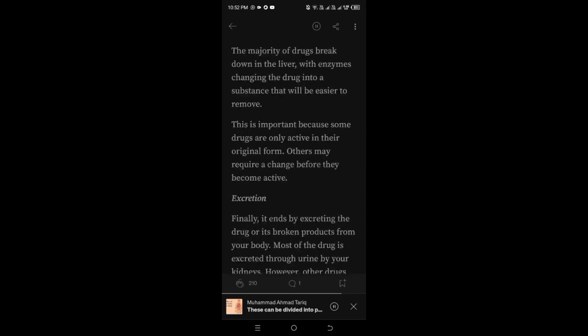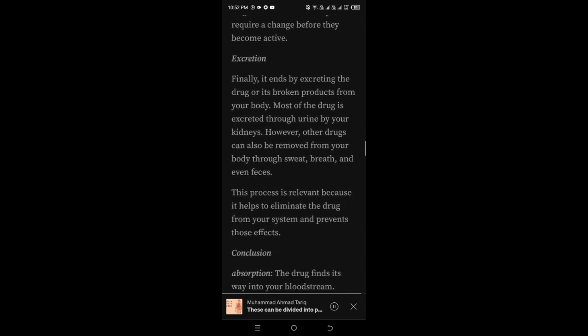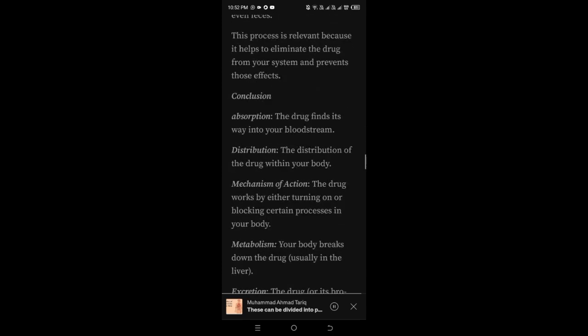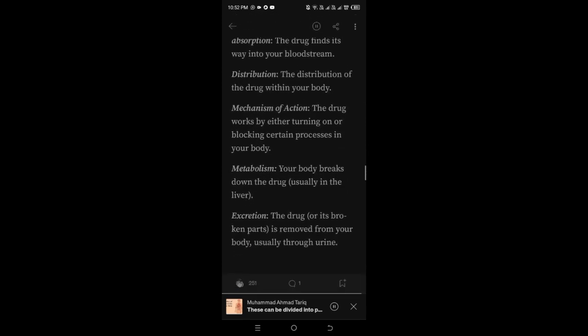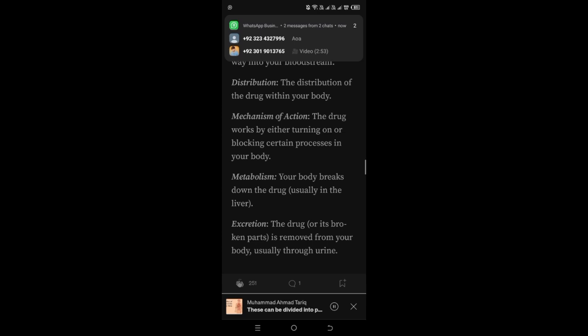Conclusion. Absorption. The drug finds its way into your bloodstream. Distribution. The distribution of the drug within your body. Mechanism of action. The drug works by either turning on or blocking certain processes in your body. Metabolism. Your body breaks down the drug, usually in the liver. Excretion. The drug or its broken parts is removed from your body, usually through urine.